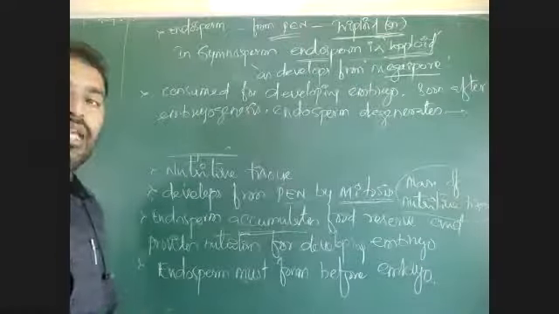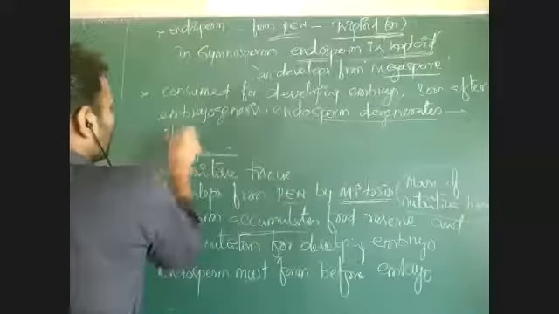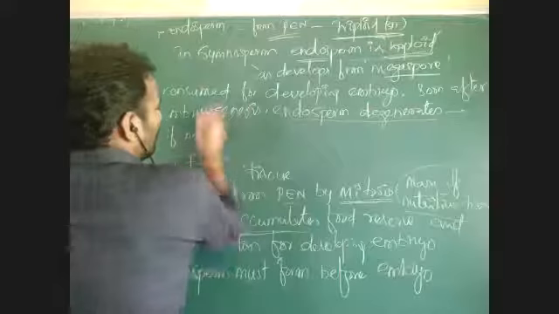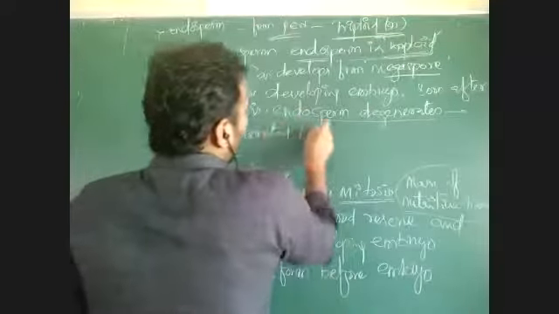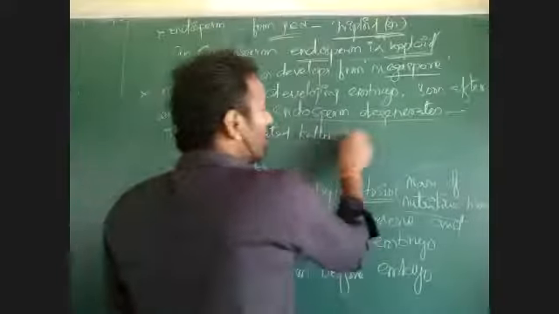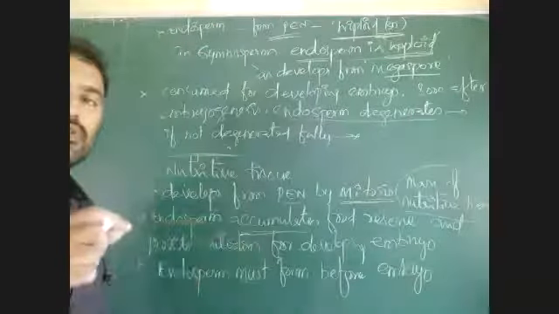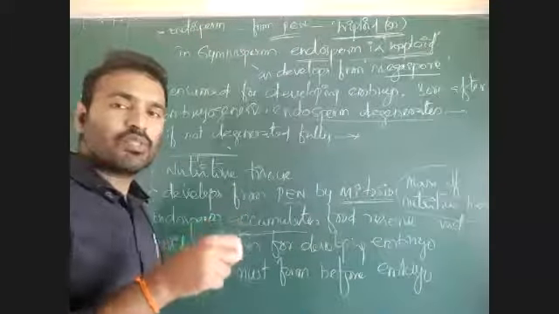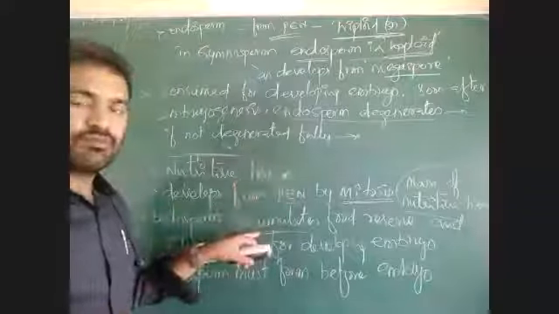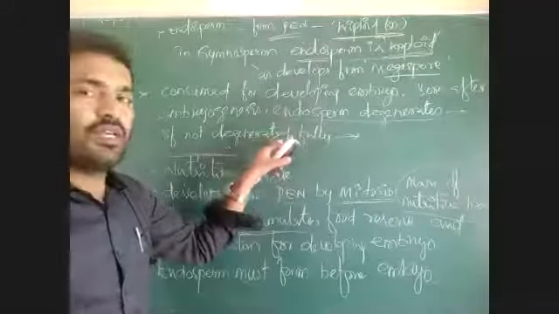Degenerate means it is consumed fully. If it is not degenerated fully, or if it is consumed only partially, not all parts of the endosperm are used by the embryo, then the seed has endosperm.